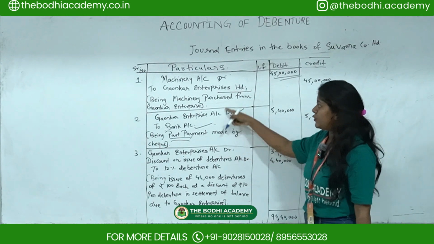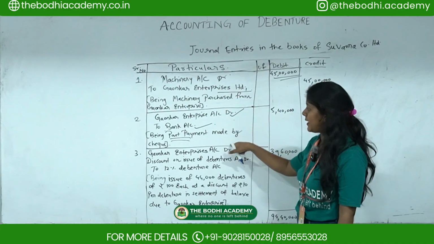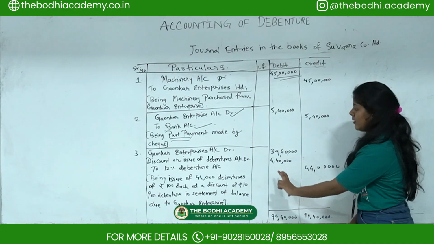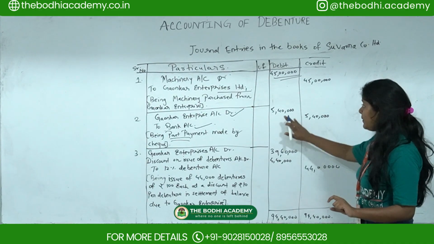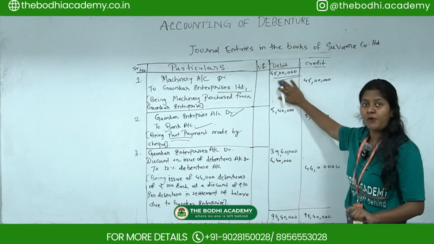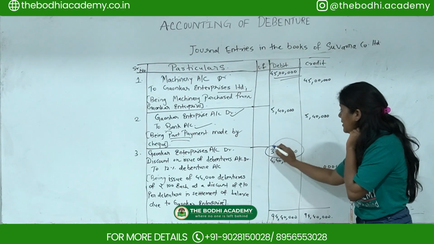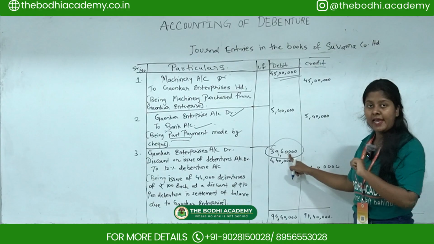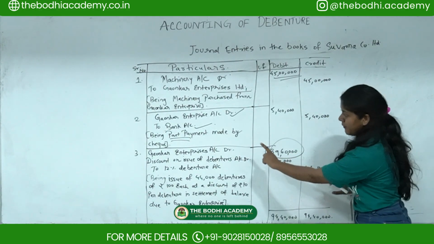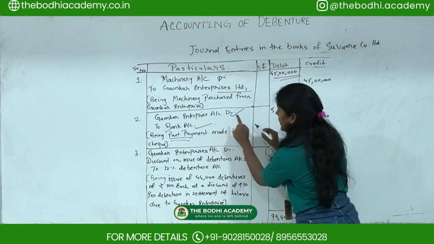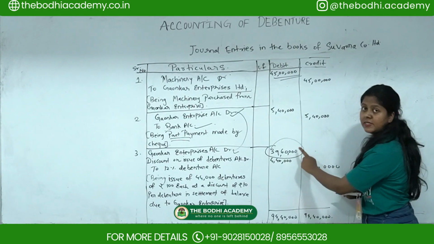So these two entries you have to pass first. First is the machinery being purchased, and second is the part payment done. Now for the third entry, you have to check how much balance is remaining. They paid only 5,40,000 out of these 45 lakhs. So the balance remaining is 39 lakhs 60,000. This is the balance remaining to pay. So Gaukar Enterprises is again debited by 39 lakhs 60,000, because this amount we have to pay.